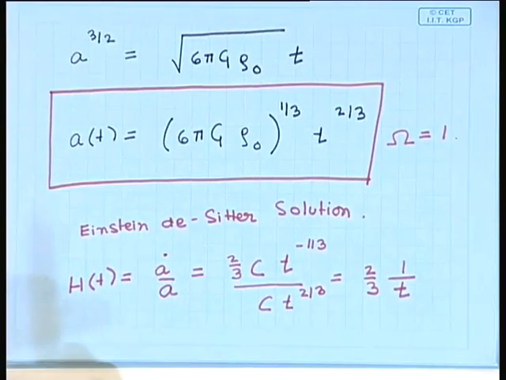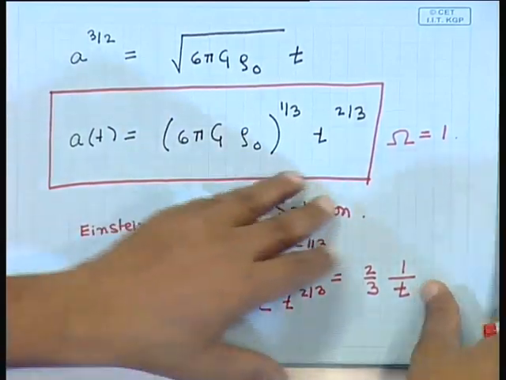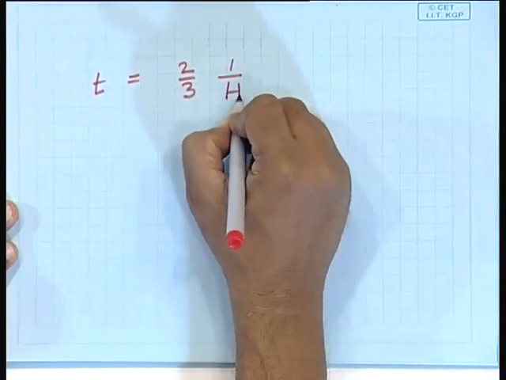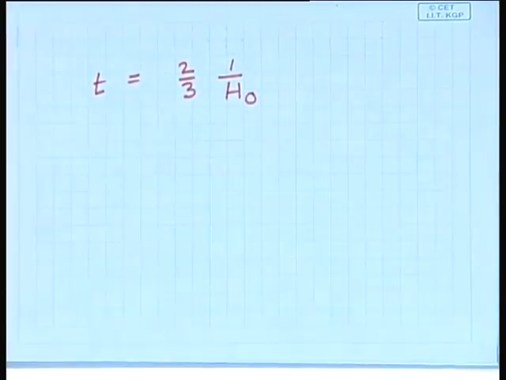So, the age of the universe in this particular cosmological model is 2/3 of 1 by H. T is 2 by 3 into 1 by H naught. So, the predicted age of the universe is smaller in this cosmological model as compared to the model where the universe is expanding freely. This is a generic feature. Gravity slows down the expansion of the universe, and the age predicted is always smaller in the model as a consequence of the effect of gravity.